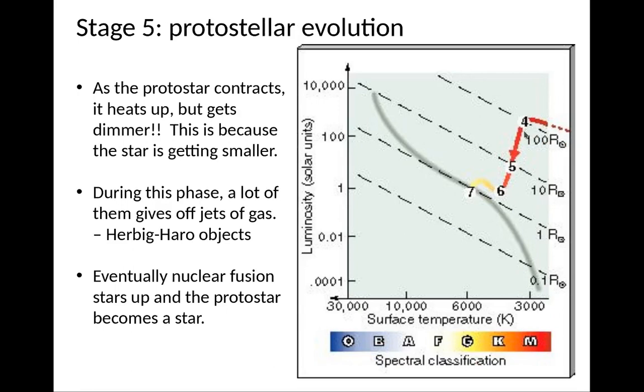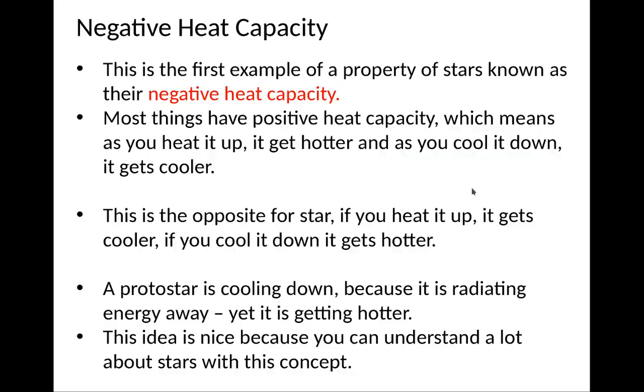And as they evolve, so these things actually do move, they will eventually collapse and join up on the main sequence. So if this thing ultimately will be a one solar mass star, it will join up on the main sequence where the one solar mass stars sit, right? So as the protostar contracts, it heats up, but also gets dimmer, and that's because the star is getting smaller because it's contracting. And during this phase, a lot of them give off jets of gas. These are what are called Herbig-Haro objects, right? So eventually nuclear fusion starts up and the protostar transitions from being a protostar to an actual real star and sits on the main sequence.